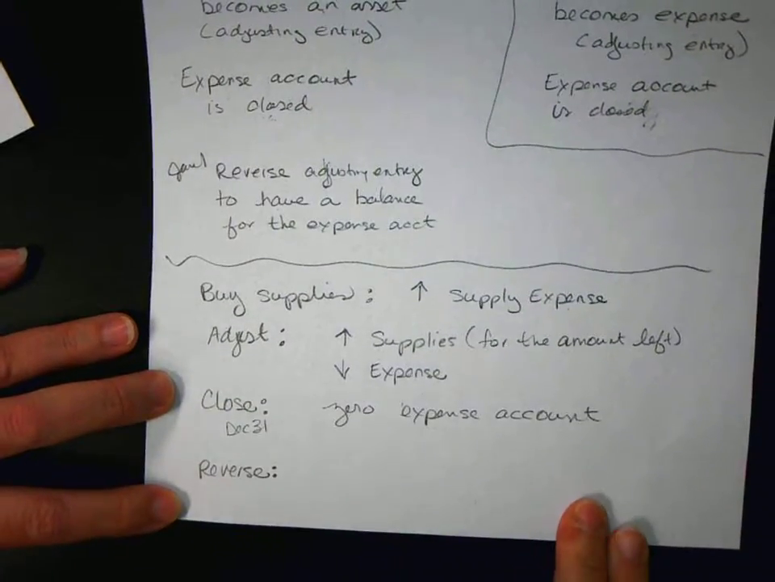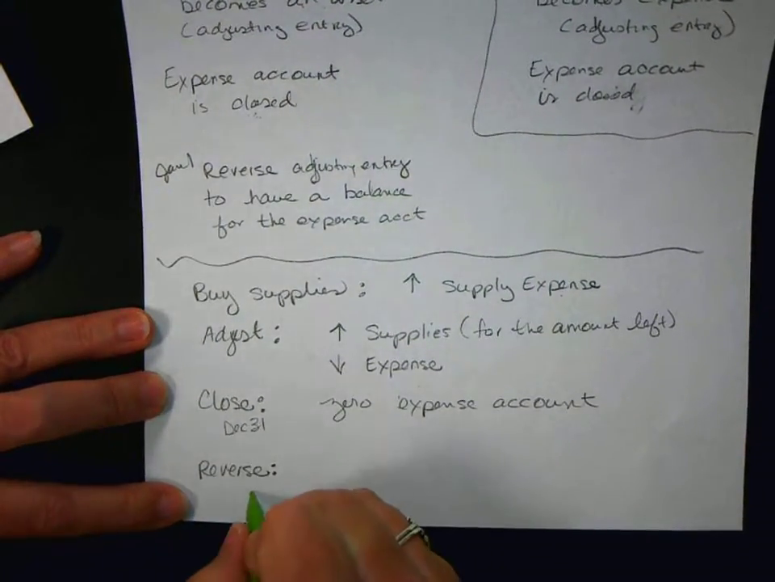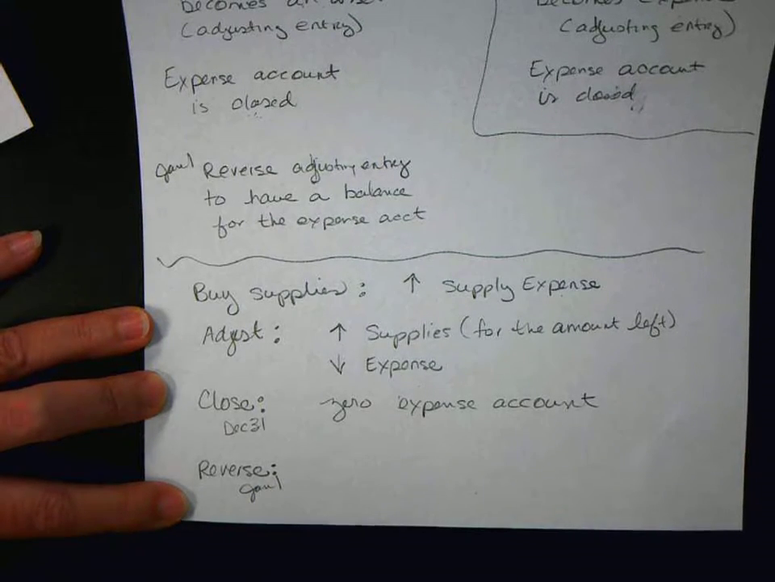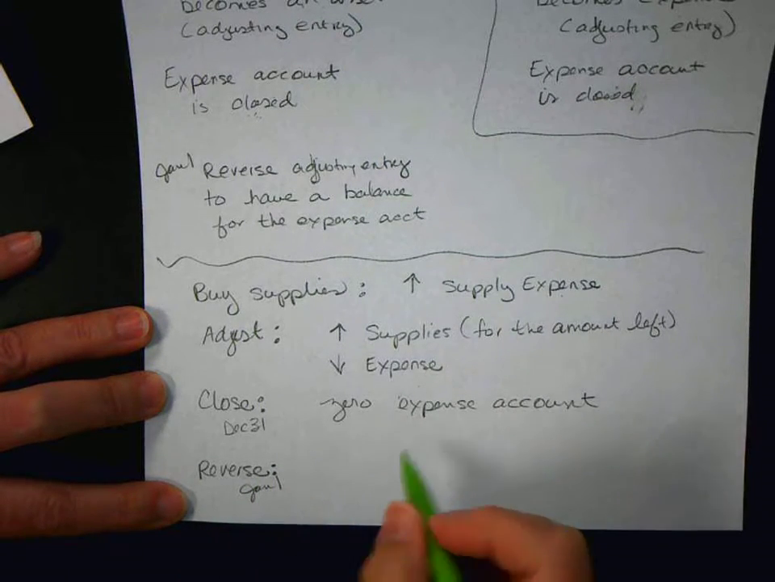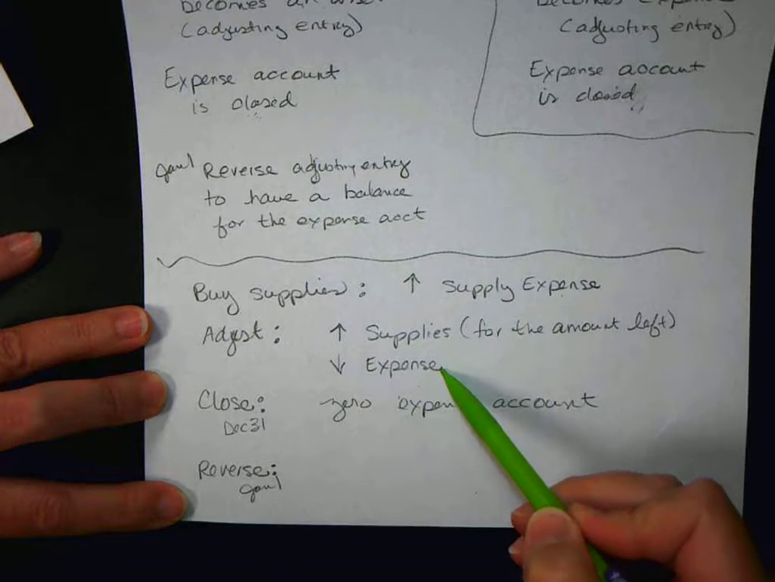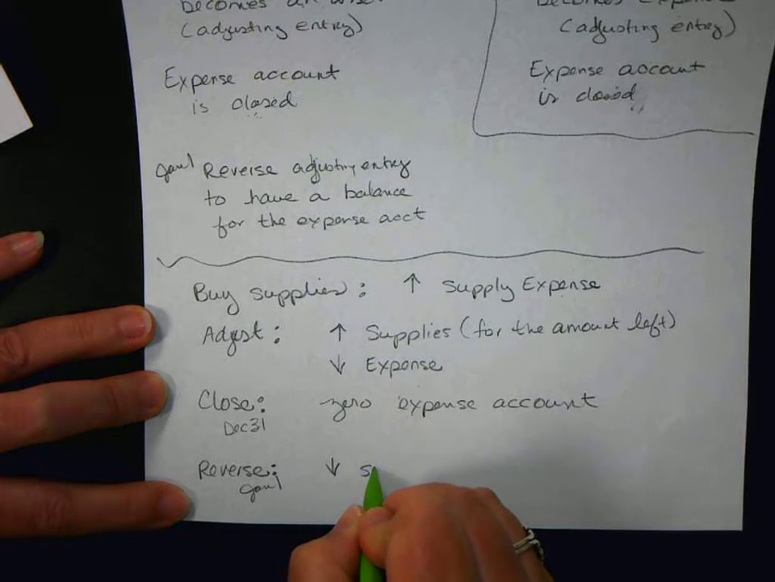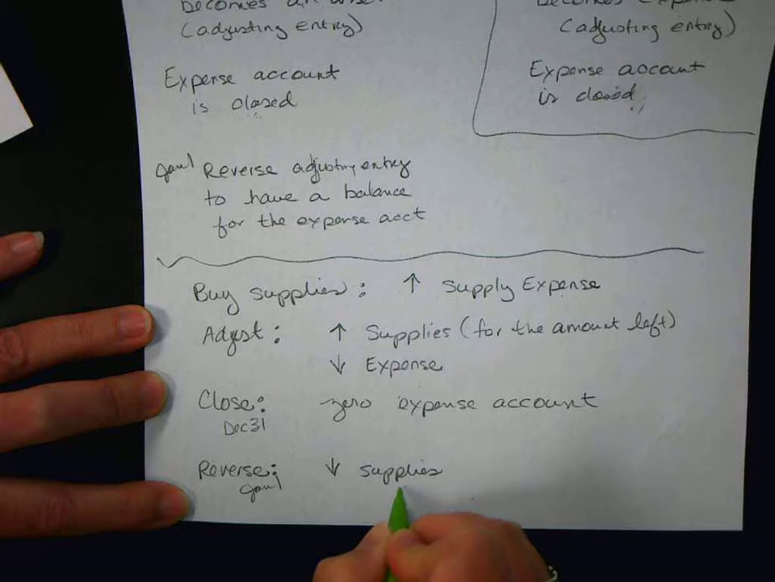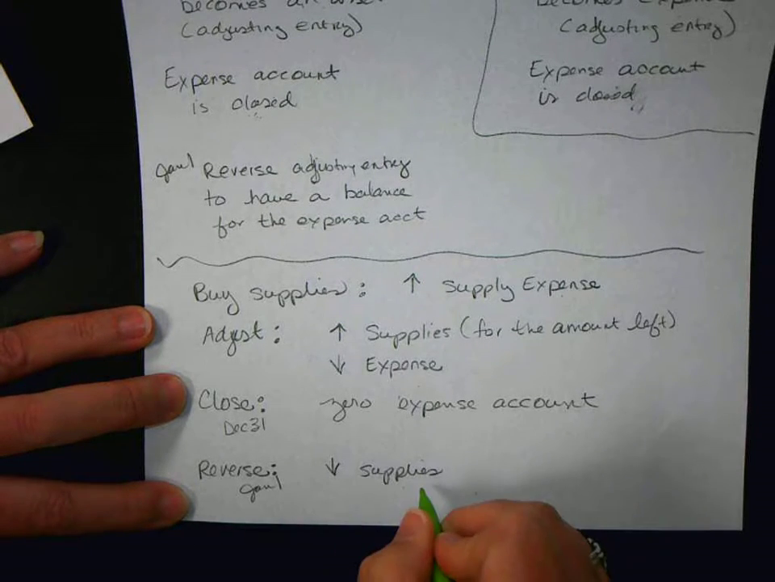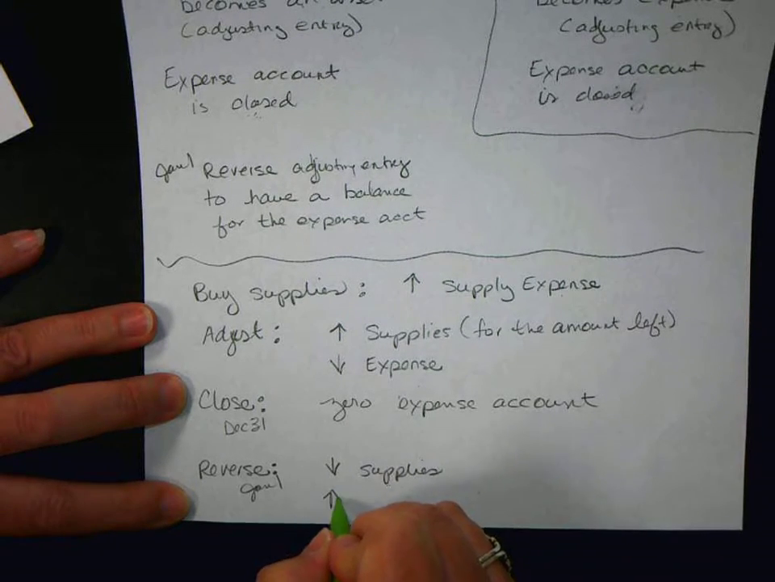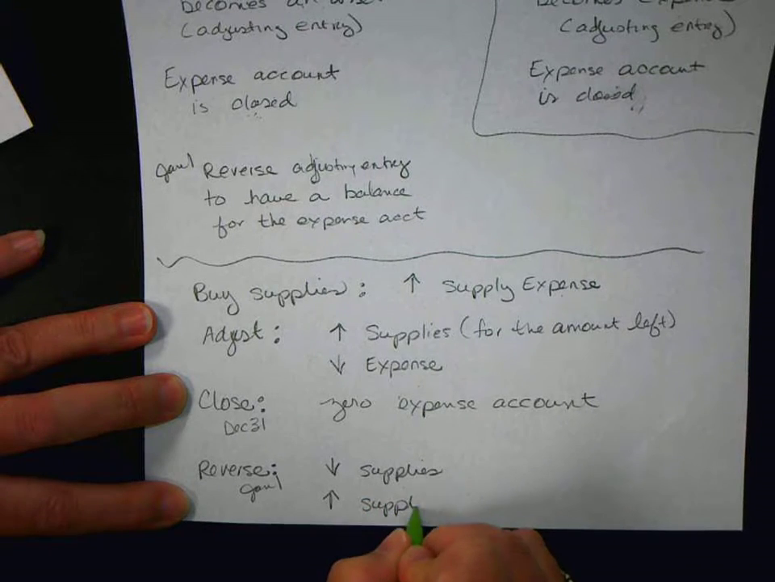Alright. And this is going to be on January 1st. And basically you're reversing the adjustment. Okay? So we'll decrease supplies. And supplies should go back to zero. And we'll increase supplies expense.